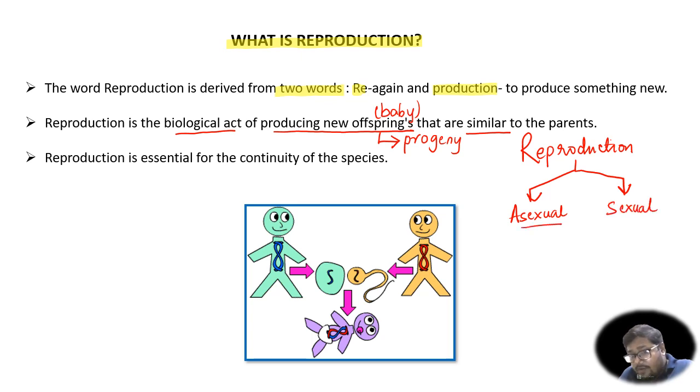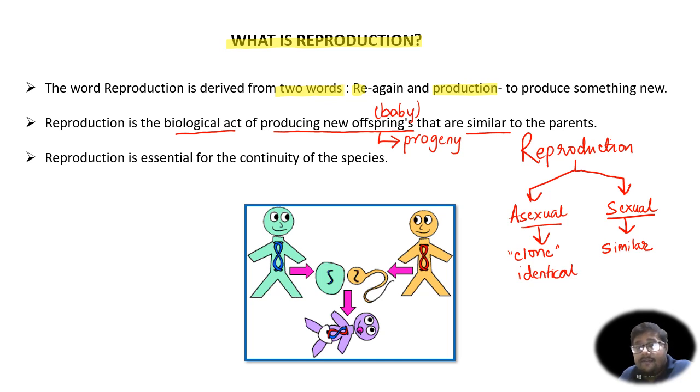In asexual mode of reproduction, the offspring that is produced is a clone of the parent, or you can say it is identical to the parent. Identical means it is a 100% copy of the parent. But if you consider sexual reproduction, the offspring that is produced is not a clone of the parent. In fact, it is similar to the parents, but with its own unique characteristics.